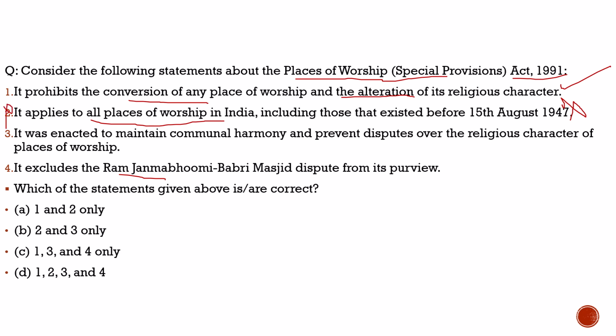Now coming back to the third statement, it says it was enacted to maintain communal harmony and prevent disputes over the religious character of the place of worship. 100% correct. Fourth statement, it excludes the Ram Janam Bhumi from its purview. 100% correct. So with respect to this question, the correct statements are statement 1, statement 3, and statement 4, and from the code given below, the correct code would be option C.